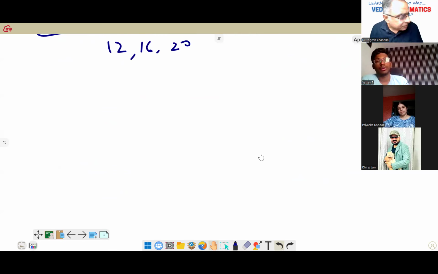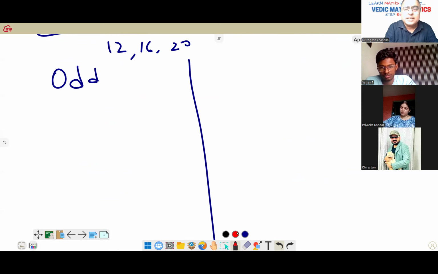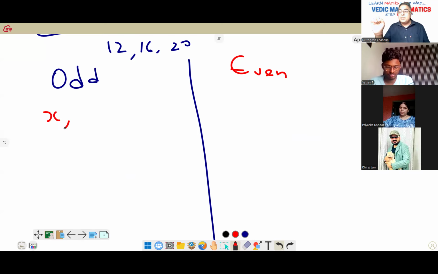Now, what you were talking about, the formulas. As I told, it will always be, let's say, about odd first. I'll go simultaneously so that it is clear. Odd and even. So for odd, it is x. X is whatever is given to you. I'll consider it always as the base. Second, just think it is an odd number.